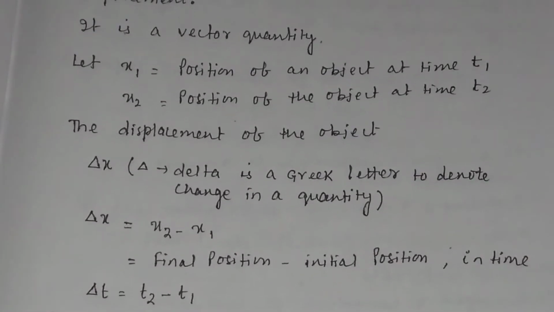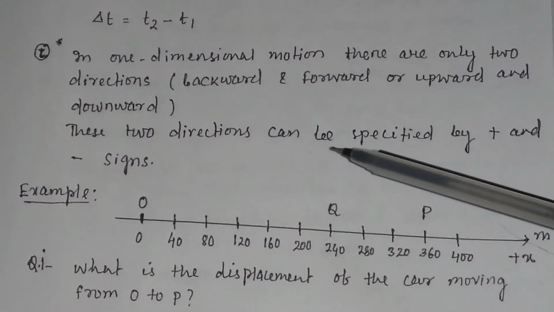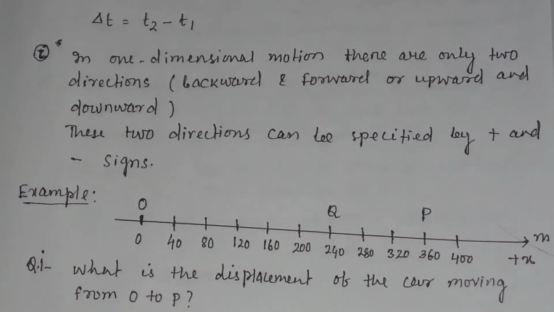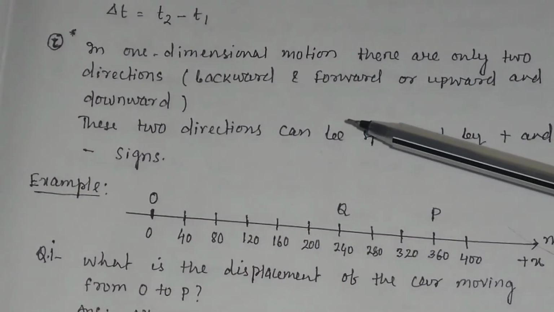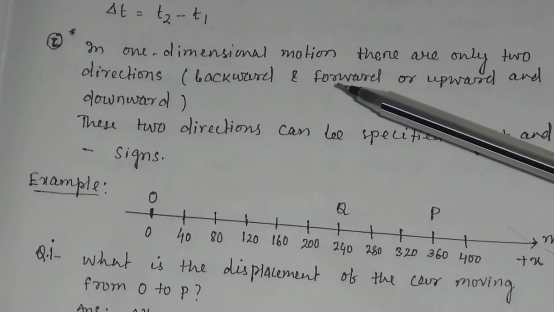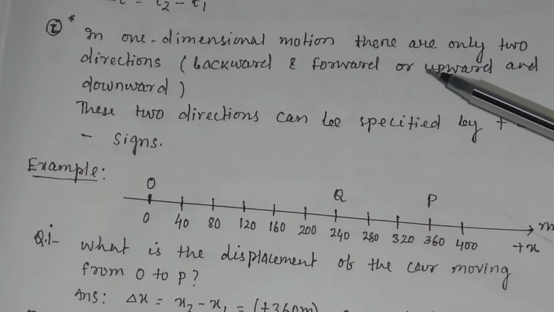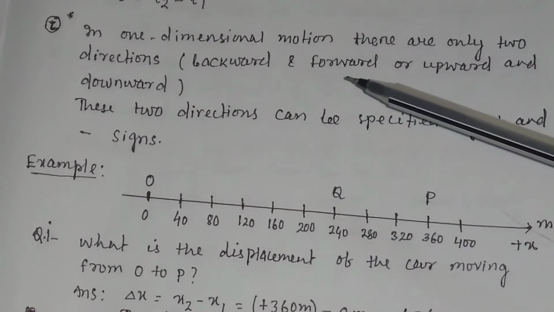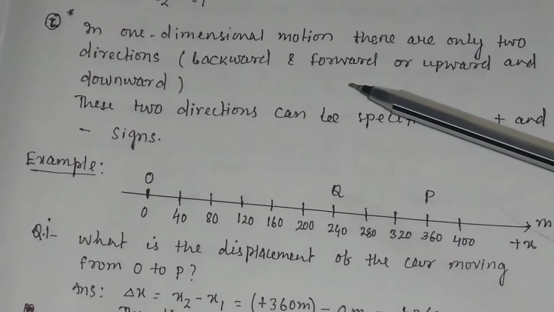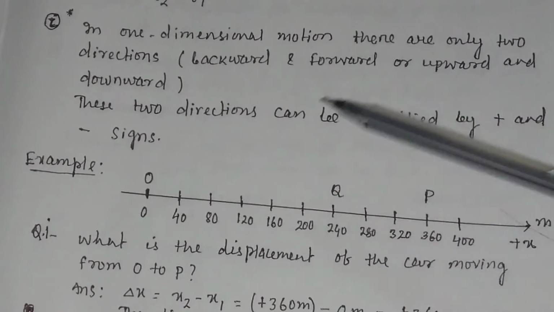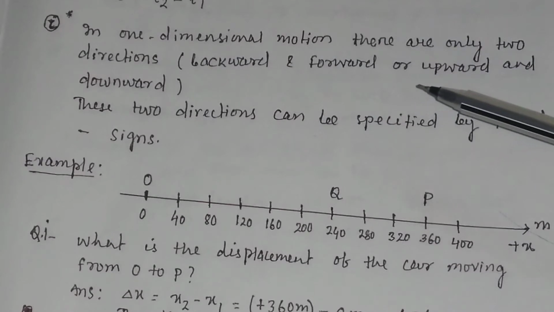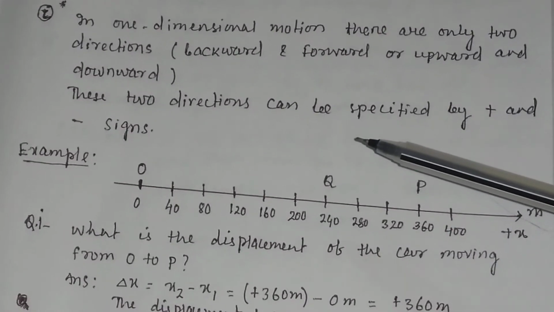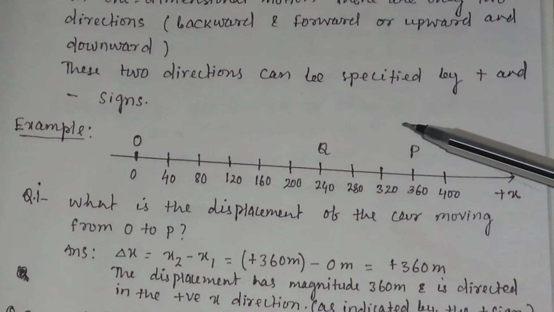Let us discuss some important points in displacement. In one dimension, we should not describe motion of an object in vector notation. In one dimensional motion, there are only two directions. One is your backward direction, another one is your forward direction. If you consider upward and downward, similarly it is also backward and forward in one direction. These two directions can be specified by plus and minus sign.